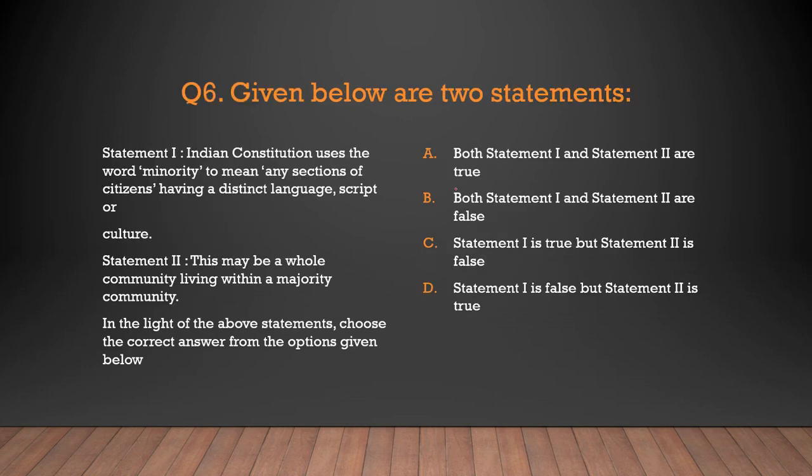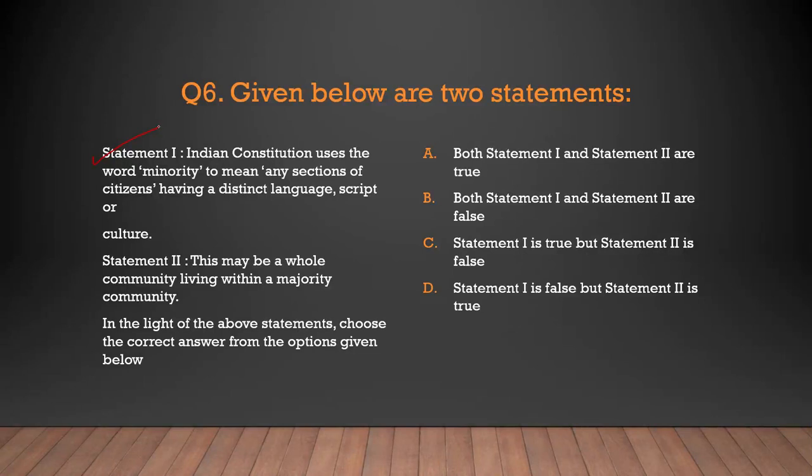Question number 6. Many times we will see 4 to 5 questions always come from this type. Given below are two statements and we need to check which of them is correct or which of them is false. In question number 6, there were two statements. Statement number 1: the Indian Constitution uses the word minority to mean any section of citizens having a distinct language, script or culture. Yes, this statement is absolutely correct.